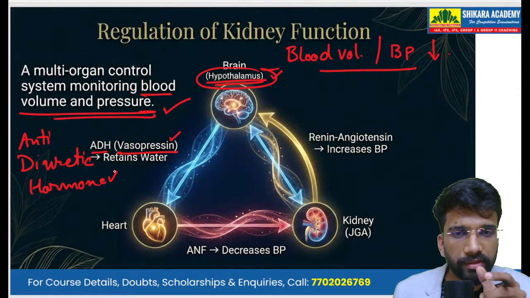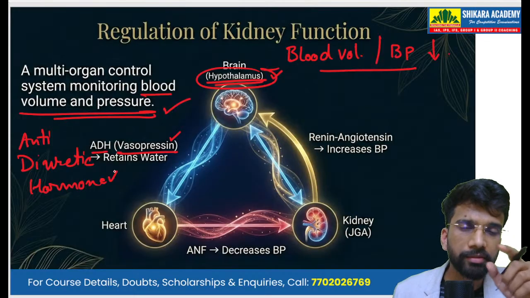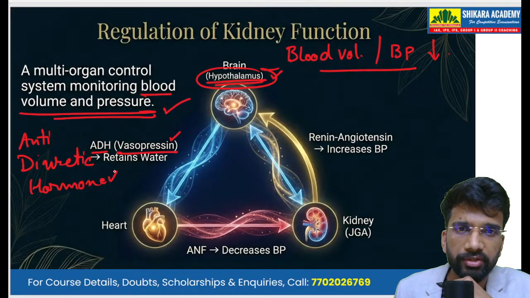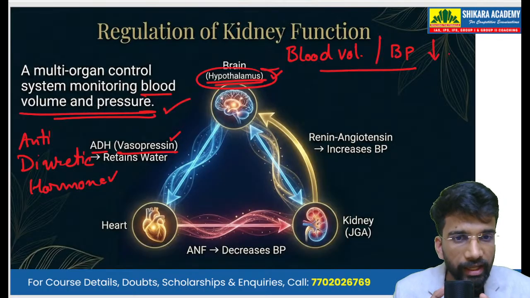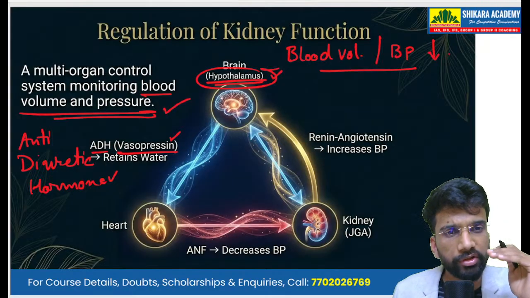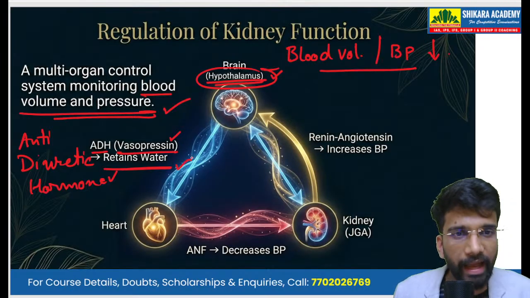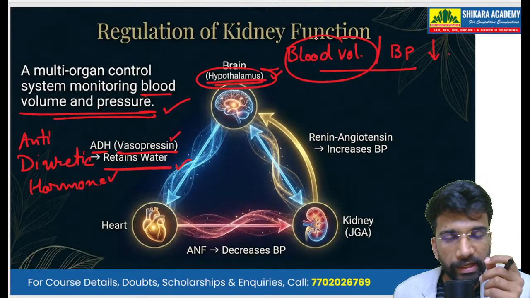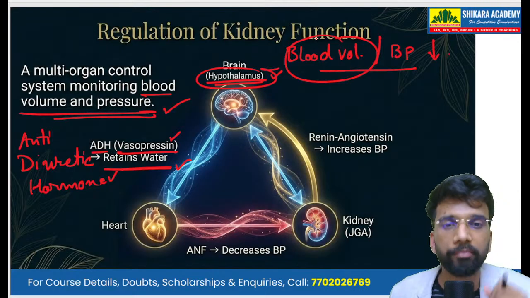Okay, and this antidiuretic hormone or the ADH is secreted by the pituitary gland, and it is the hypothalamus which stimulates the pituitary gland to release the ADH. Now the main function of this ADH is to increase the water reabsorption. So when the water reabsorption increases, that means the water is retained, and as a result the blood volume which was down, it will then go up. So it increases the blood volume, and when the blood volume increases, then the blood pressure also improves.